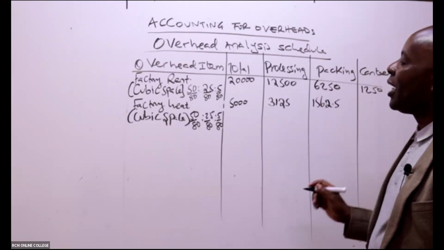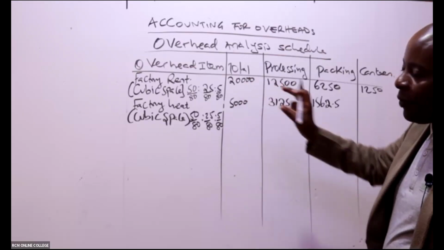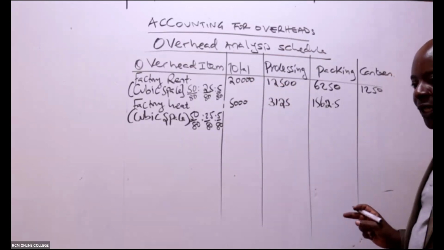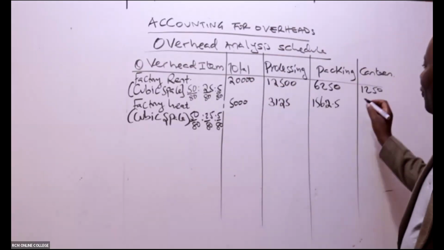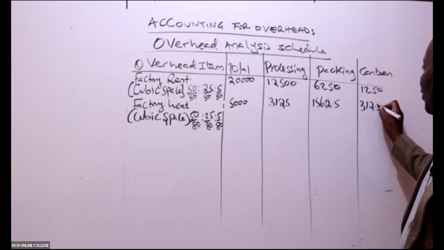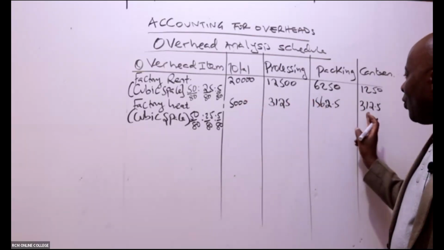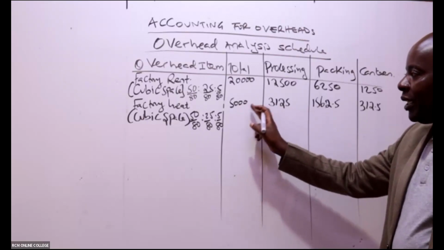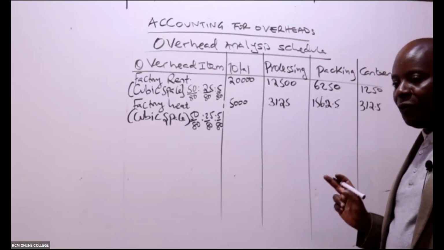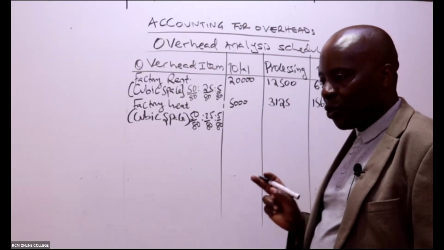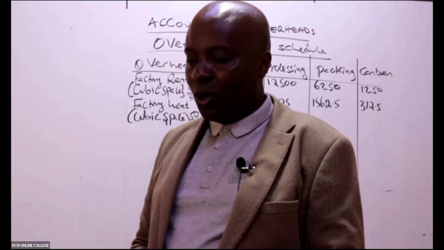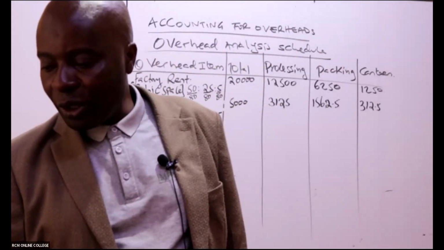And then now we have 5 over 80 times 5,000, which at the end of the day will give us 312.5. And if you add these three numbers, they'll give us this total. So now we have the factory heat. We are through with factory heat. So we go straight away, ladies and gentlemen, to the next one.